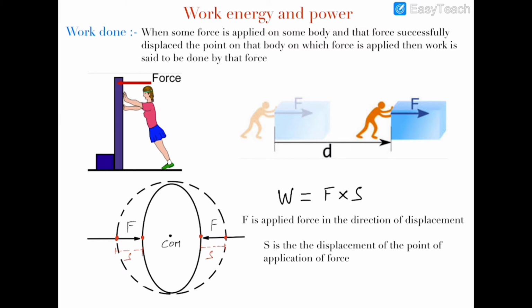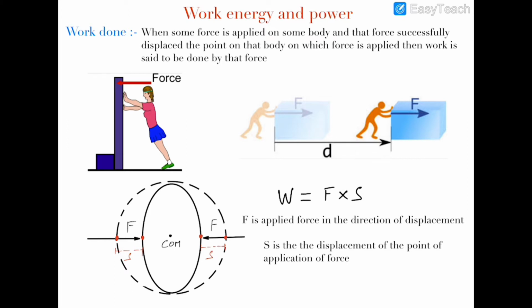So, starting from work done, we can say that when we apply some force on any object and that force successfully displaces that object, then energy is transferred to that object, and the energy which we have transferred is in the form of work done.